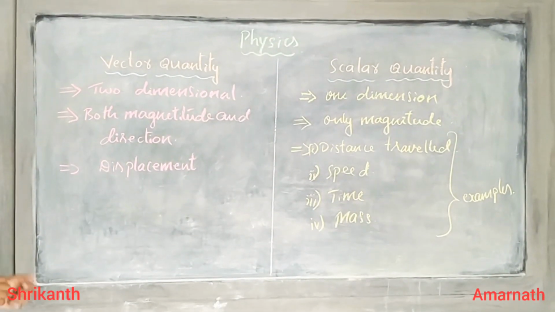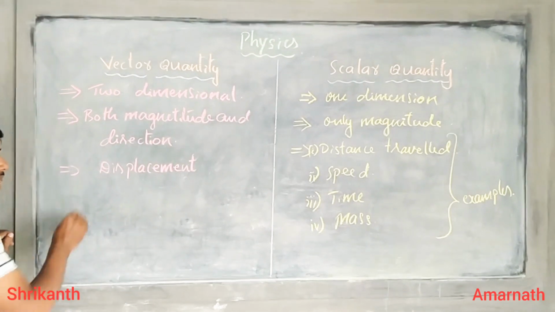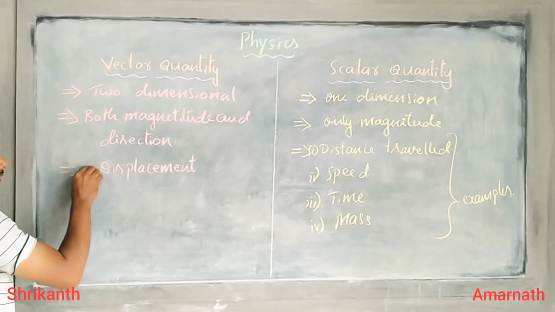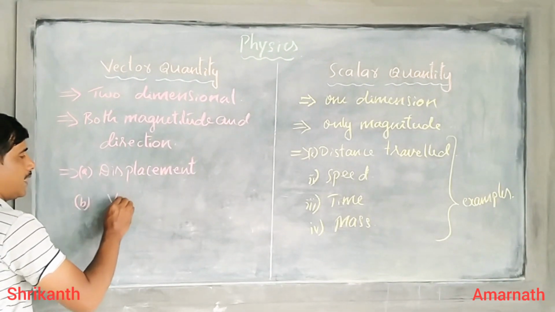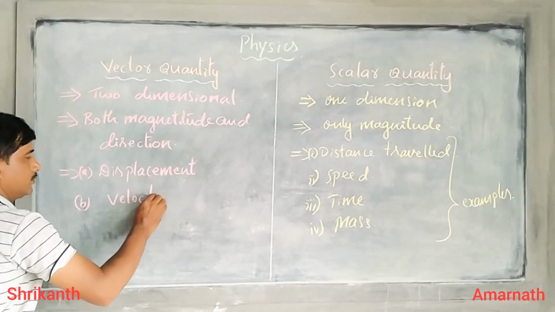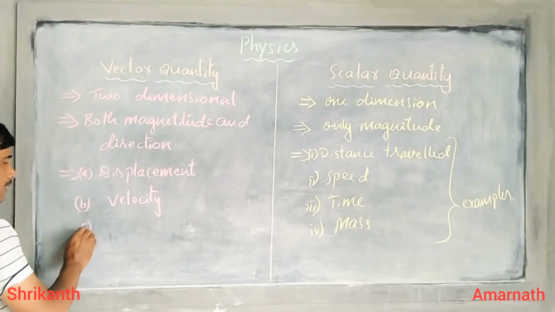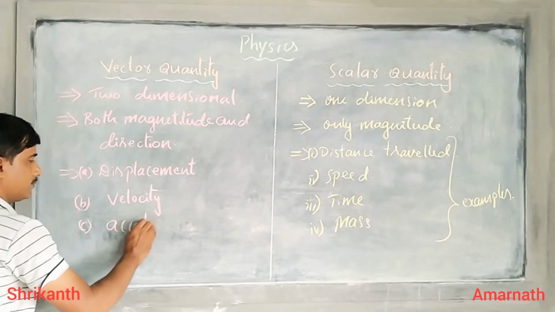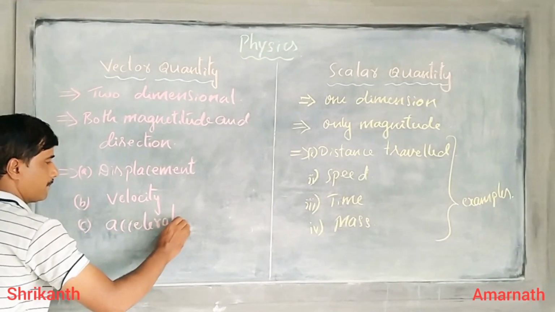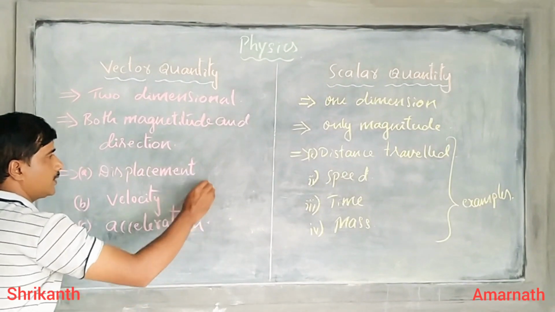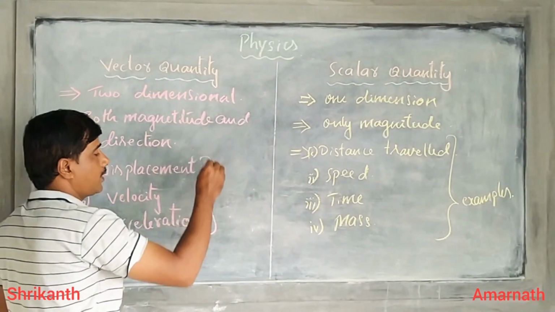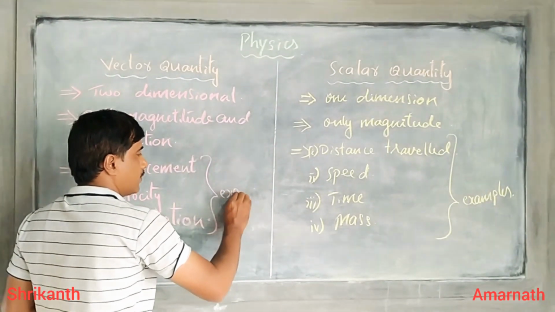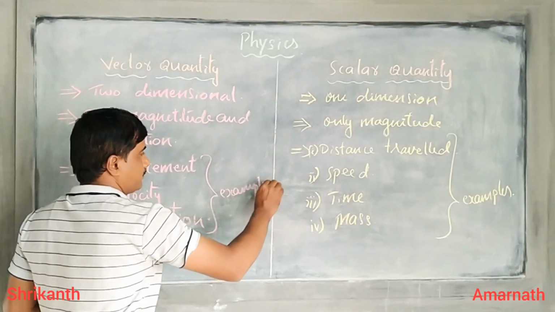Coming to vector quantity, displacement, velocity, acceleration, all these are taken as the examples for vector quantity.